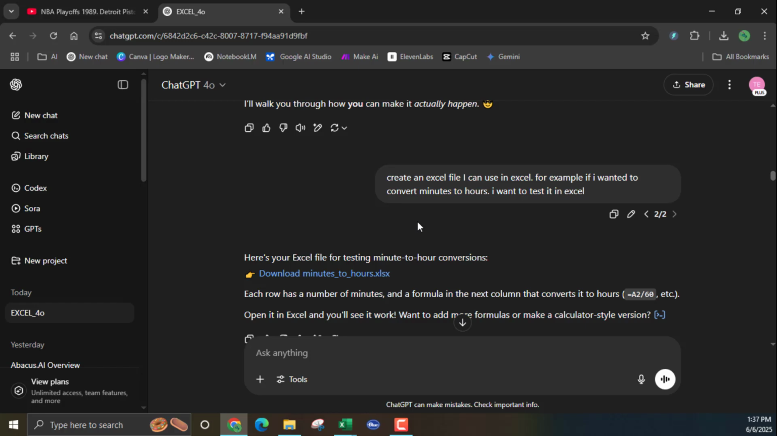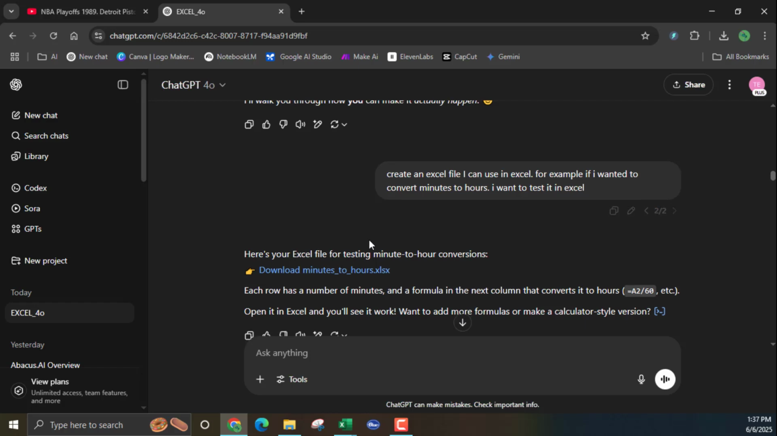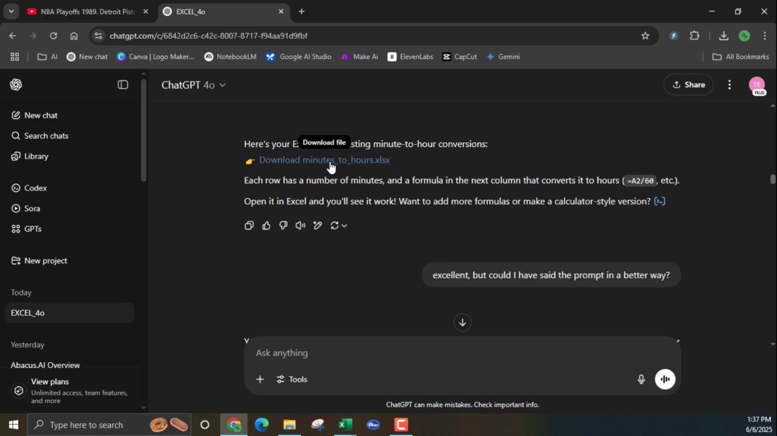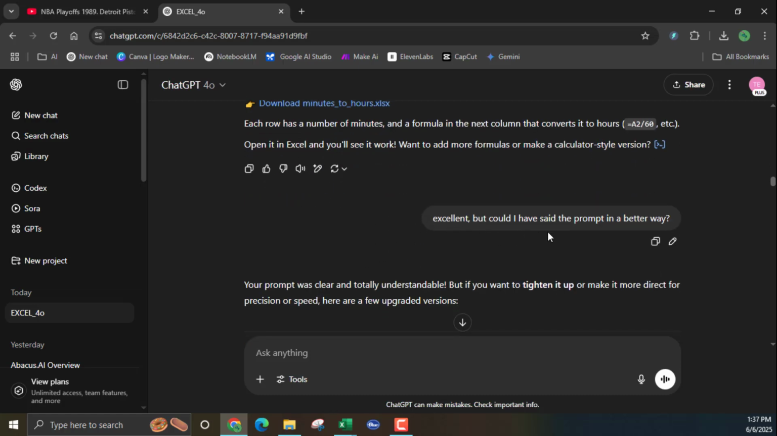So create an Excel file I can use, because I want to test and see if I can do my schedules. Okay, so it does this and it creates this Excel file, and it probably did something. I'm not going to go back into my file. Okay, but so I said excellent, but I could have said the prompt in a better way.